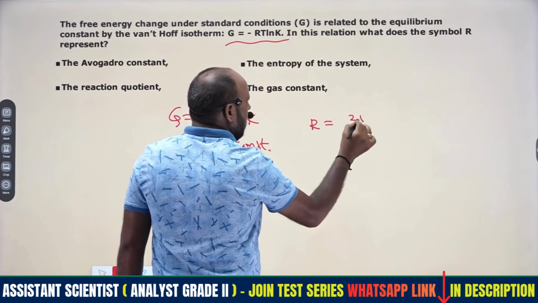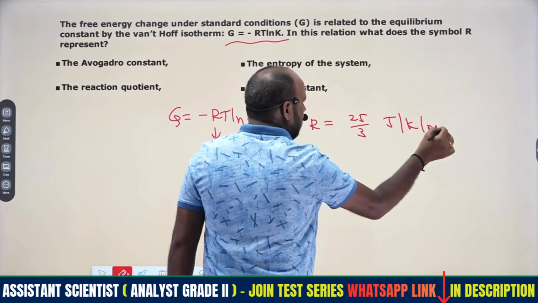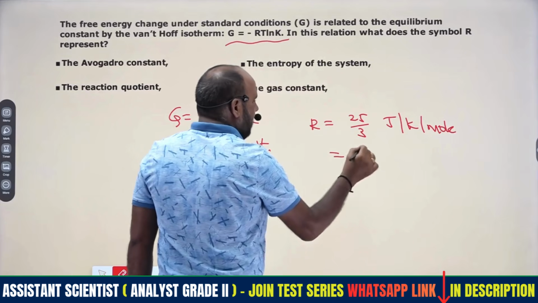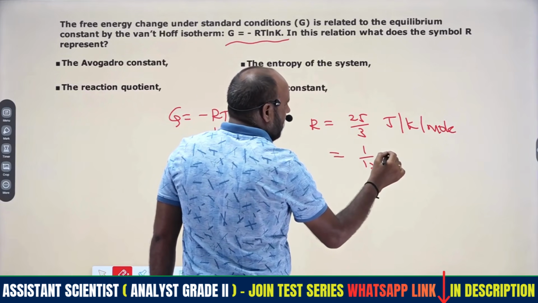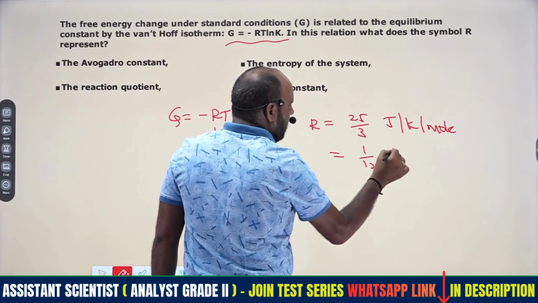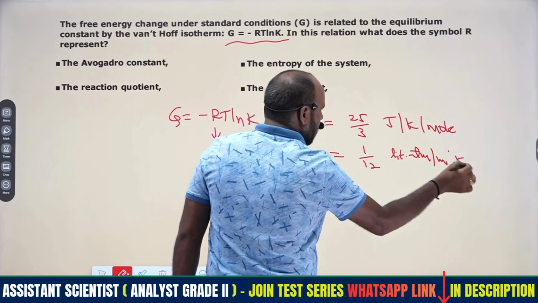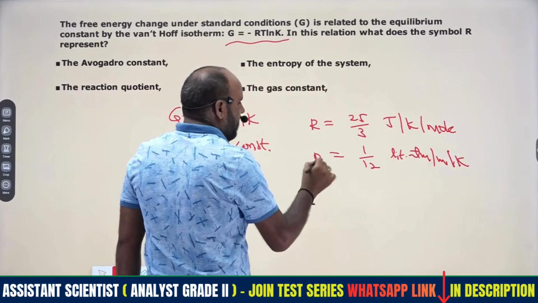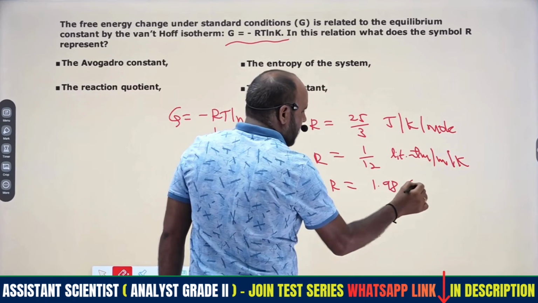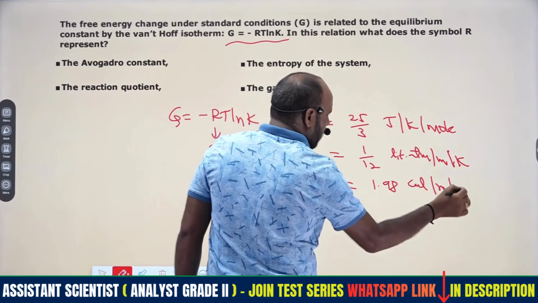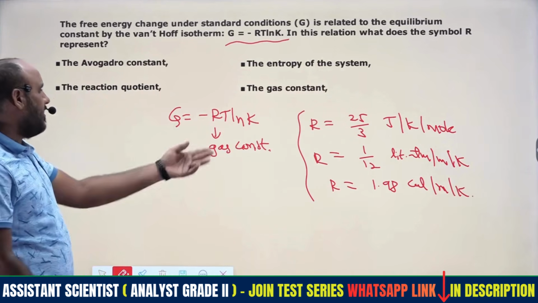One value is 25/3, that is joules per Kelvin per mole. Then another is 1/12, 25/3, that is liter atm per mole per Kelvin. One more is 1.98, that is calories per mole per Kelvin. These are the gas constant values that are obtained from the ideal gas equation.